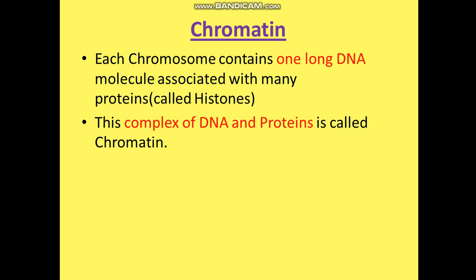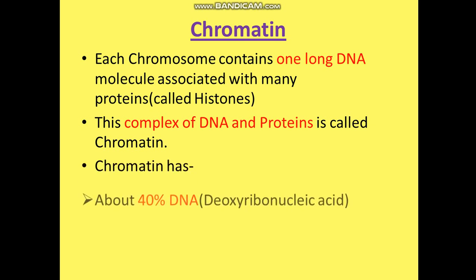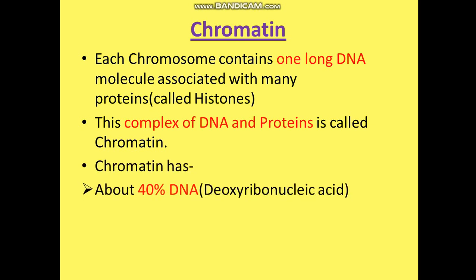This is an important point: chromatin contains a long DNA molecule with many histone proteins, and above these histone proteins the DNA is coiled. The chromatin has about 40% DNA. The full form of DNA you should remember, that is deoxyribonucleic acid, and about 60% histones. Histones are structural proteins which bind the DNA threads together without getting entangled.